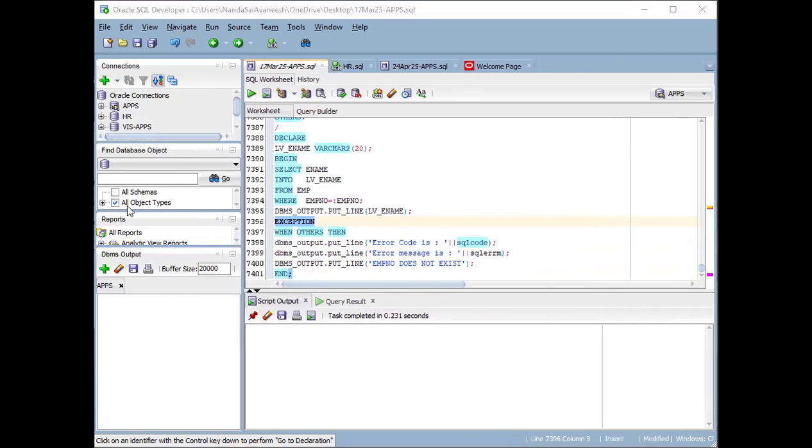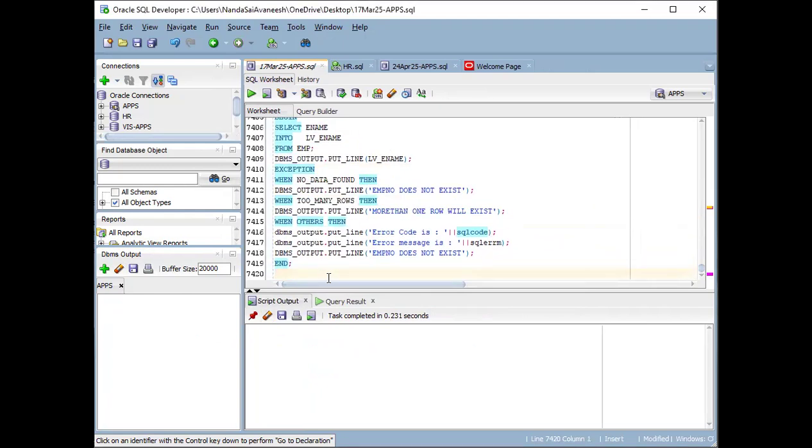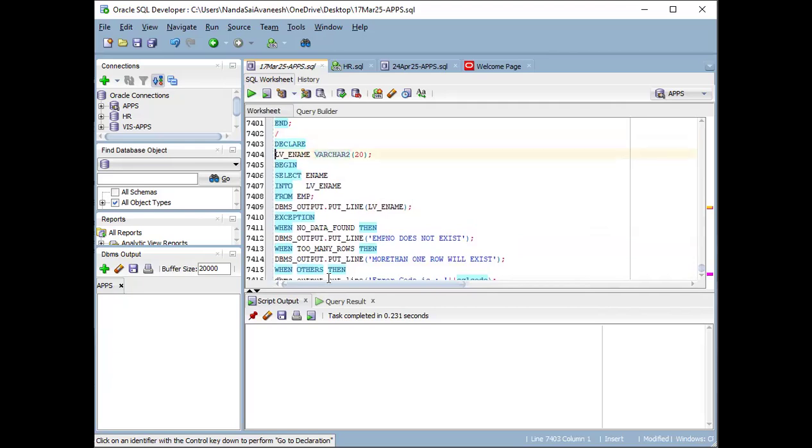So some other examples for this WHEN OTHERS exception. You can have this: DECLARE lv_ename VARCHAR(27), SELECT ename INTO lv_ename FROM emp. And here all the 14 records it will try to fetch into this lv_ename.